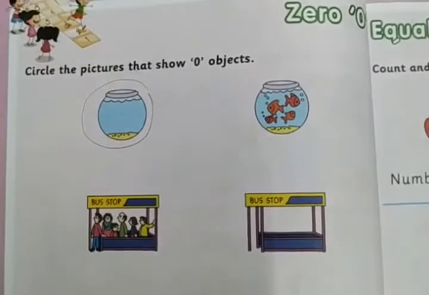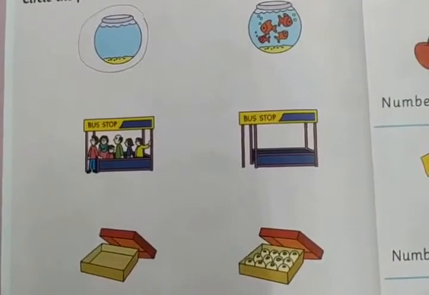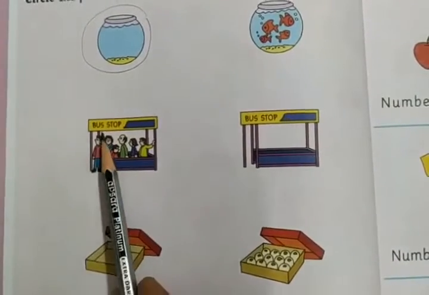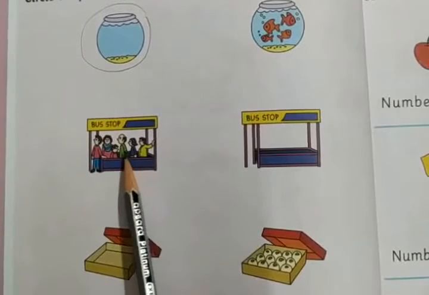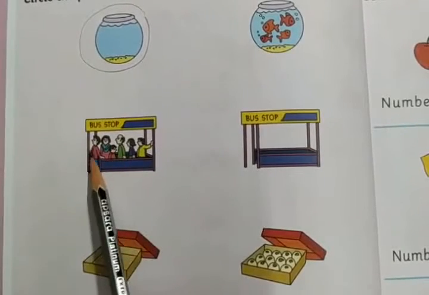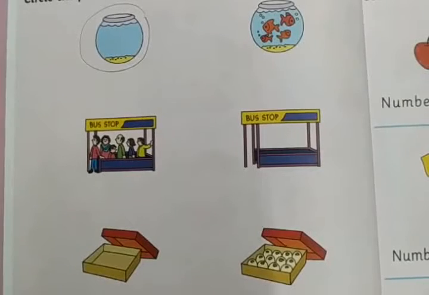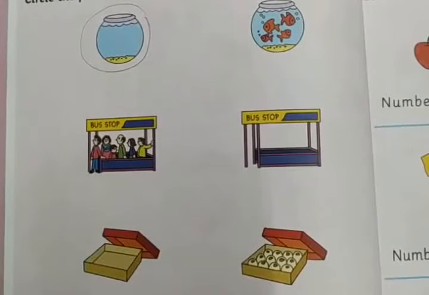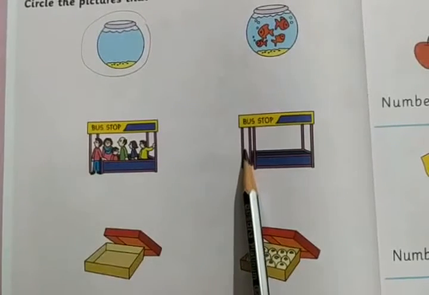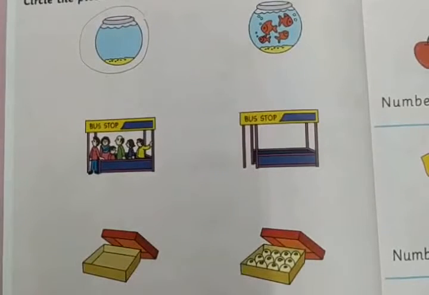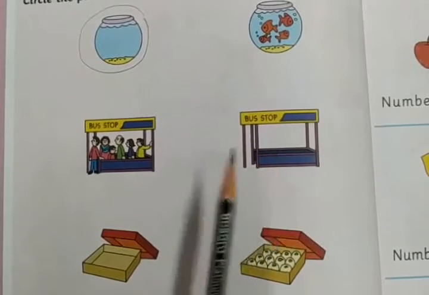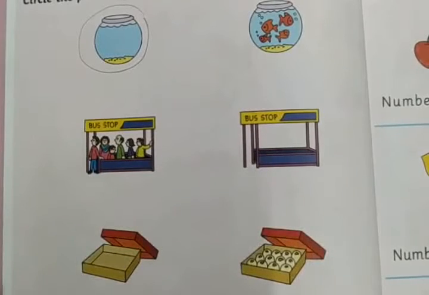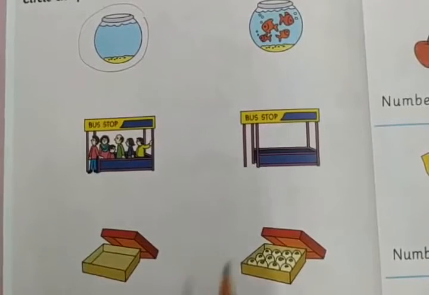Okay. So here at the bus stop, there were 5 people, 1, 2, 3, 4, 5, and 1 child is standing. Whereas in this bus stop, the bus stop is empty. There were no people standing at the bus stop. Nothing means 0.